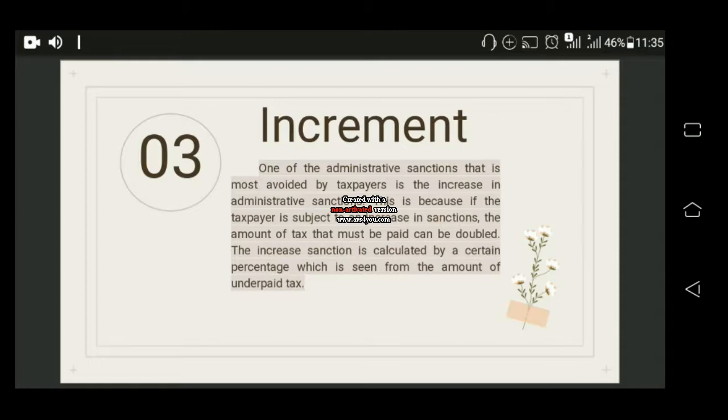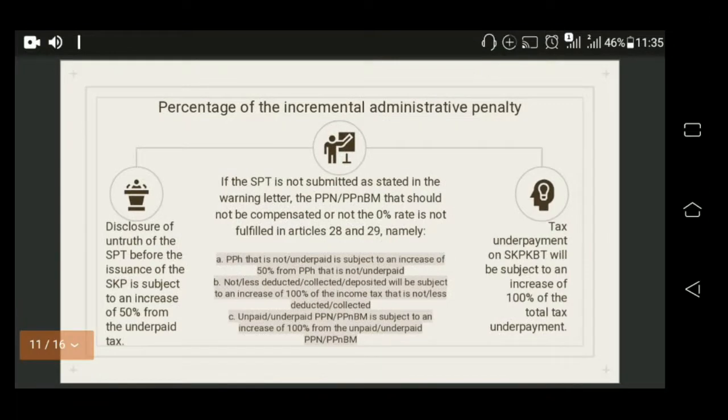3. Increment. One of the administrative sanctions that is most avoided by taxpayers is the increase in administrative sanctions. This is because if the taxpayer is subject to an increase in sanctions, the amount of tax that must be paid can be doubled. The increased sanction is calculated by a certain percentage which is seen from the amount of underpaid tax.